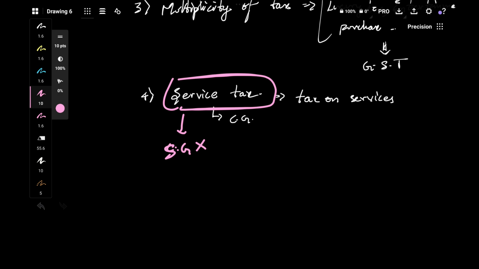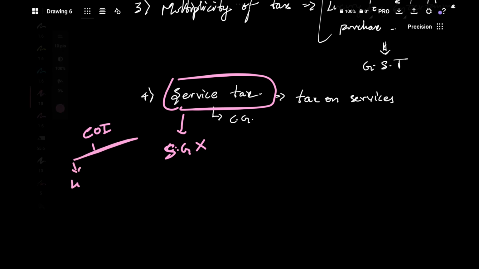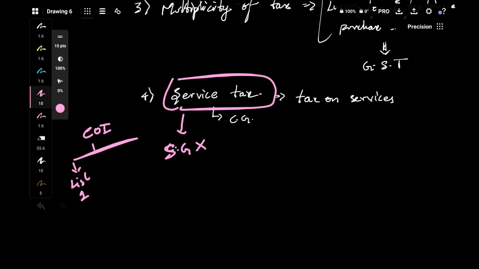In the Constitution of India, in Article 246, Schedule 7, list 1 is nothing but the central government list. In this central government list, one of the entries is the right to levy tax on services. This power is given to the central government. So in list 2, that is the state government list, there is no power to state government to tax these services. That has become a problem actually. States aren't getting money from services even though services are happening in the states. So that was another problem actually.